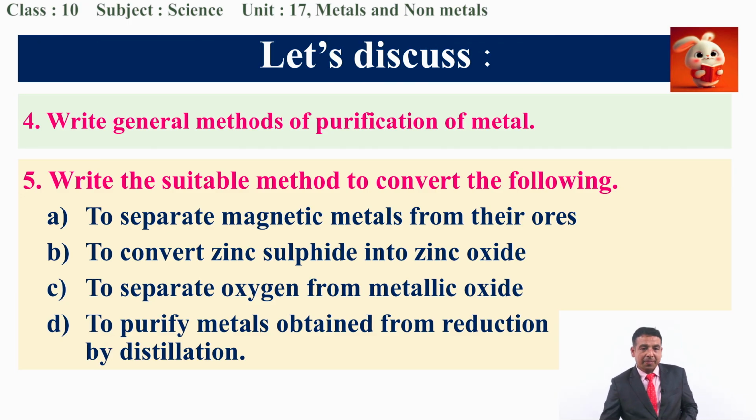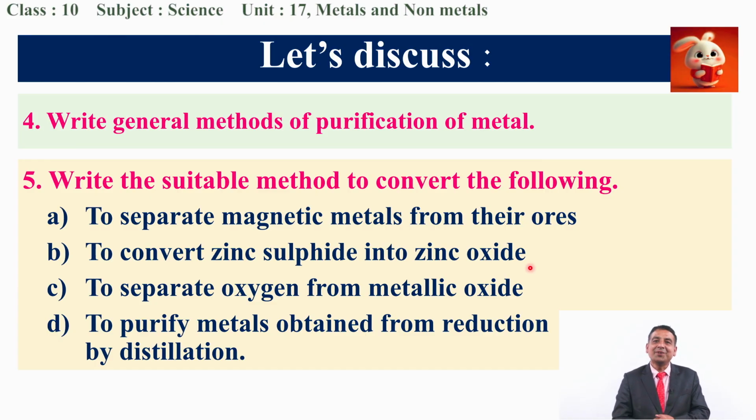Another question is, write the suitable method to separate magnetic metals from their ores. We have to do what? Magnetic separation. Okay, now say the answer of the second question. To convert zinc sulfide into zinc oxide, which method is used for this? Okay, can anybody say?